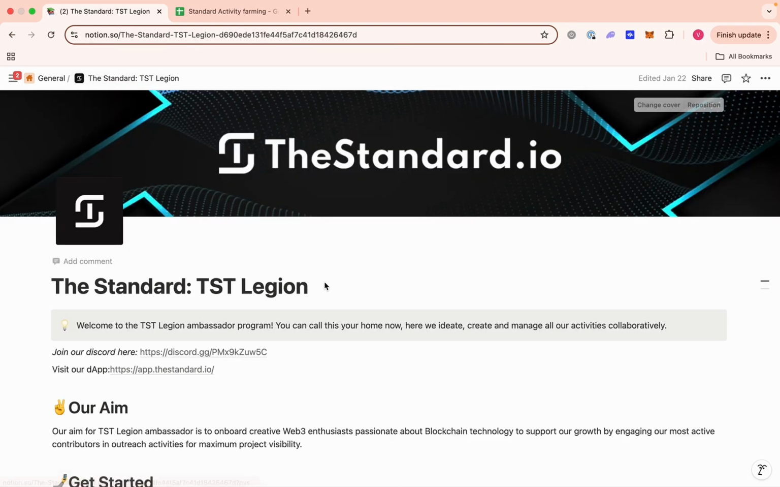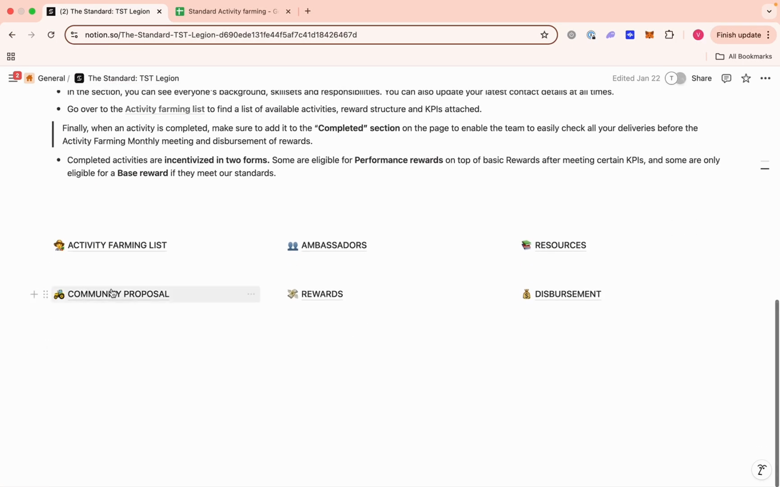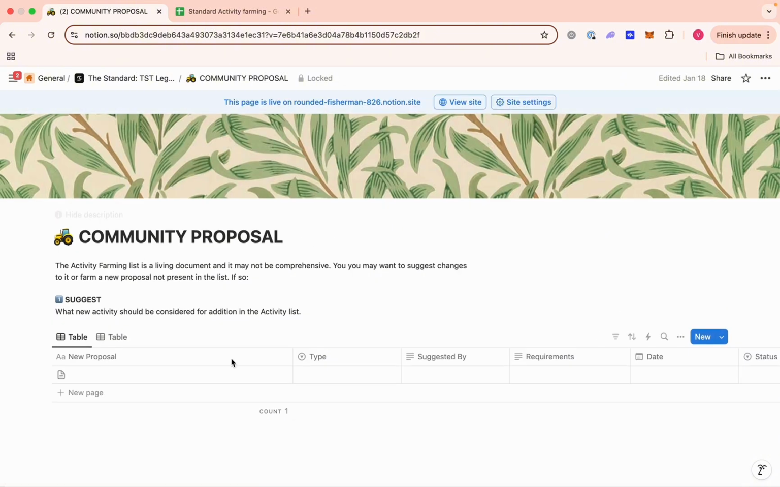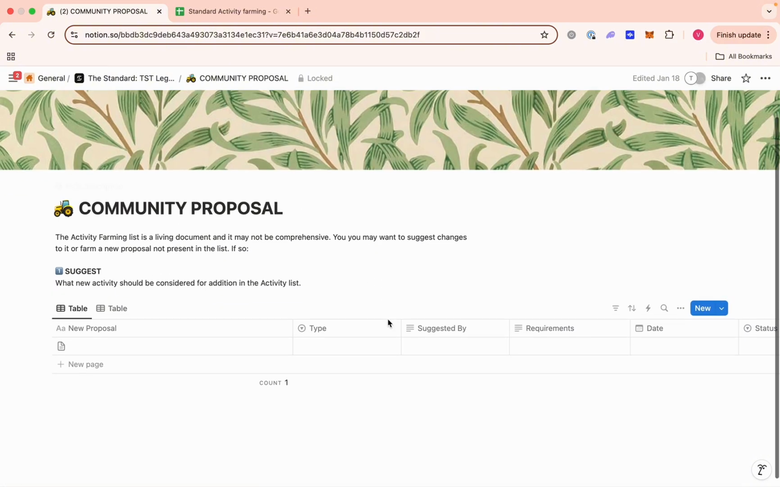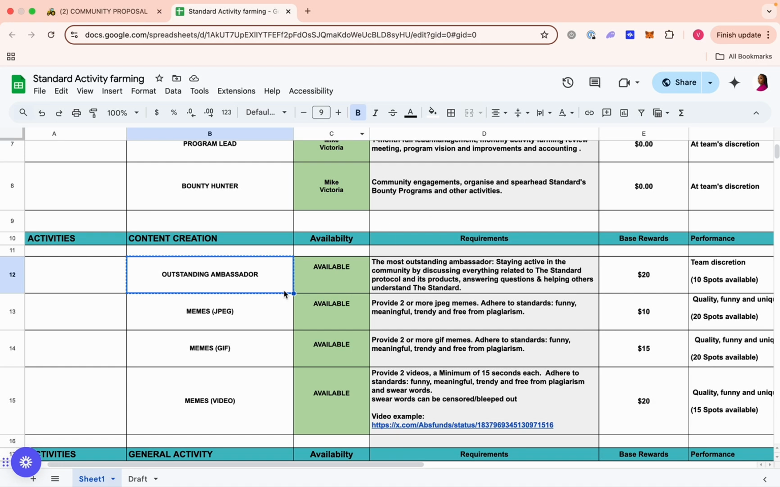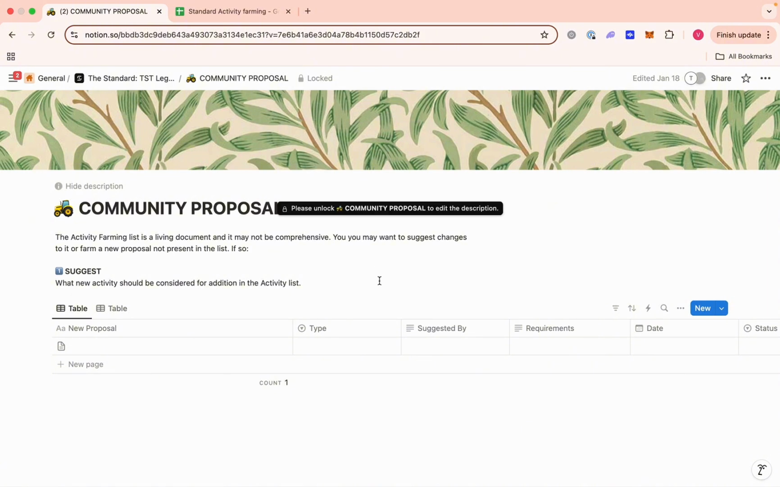So we'll go back to the main page and we'll take a look at community proposal. If you remember clearly, I said that the activity farming page is a living document and we change the activities from time to time. So let's say you have a proposal, maybe an activity that would help the standard grow more. This is where you suggest it. You can come here and make a proposal, right?